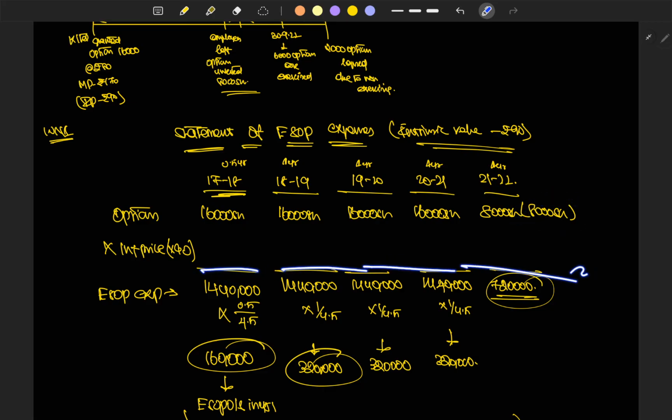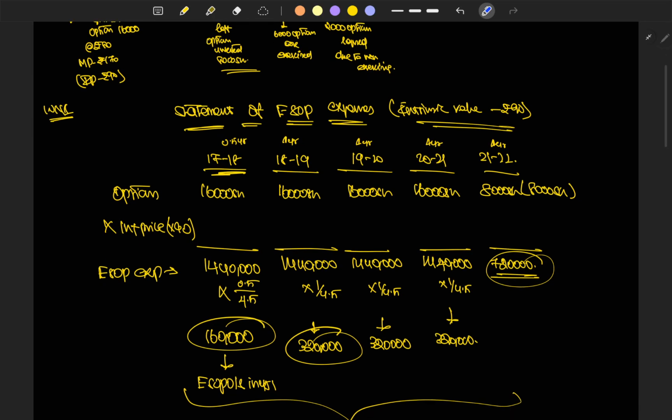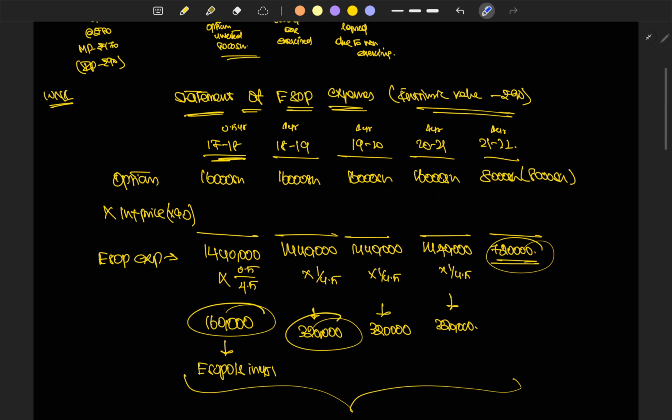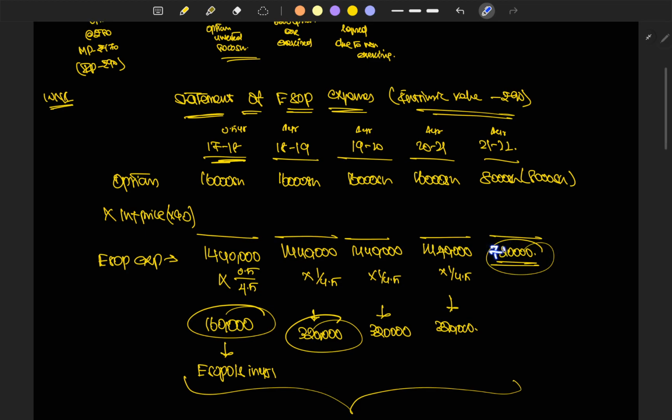While we calculate this, we came to know that ESOP expenses we are going to incur in future is 14 lakh 40,000. So we have split this 14 lakh 40,000 year wise, and at 21/22 we came to know that 8,000 shares has been invested. So the amount we need in outstanding balance is 7 lakh 20,000.